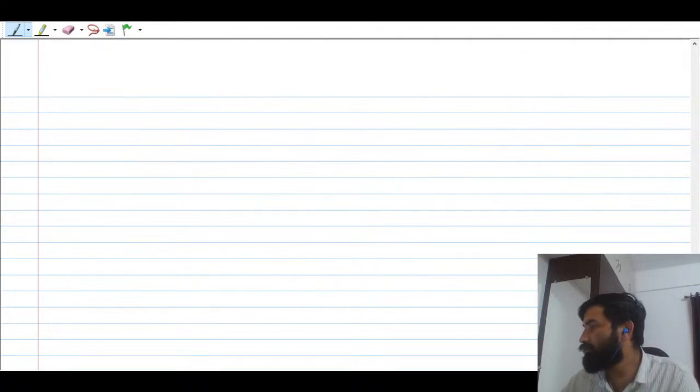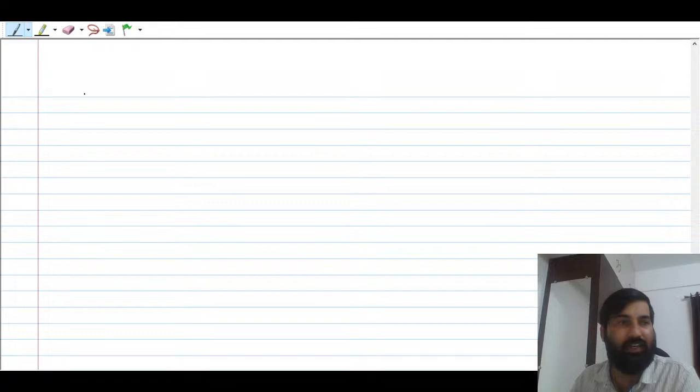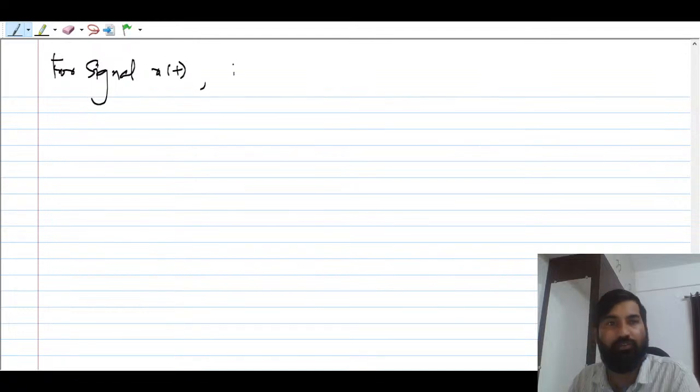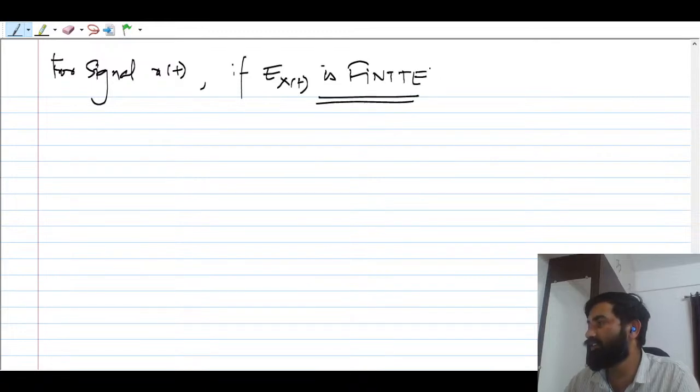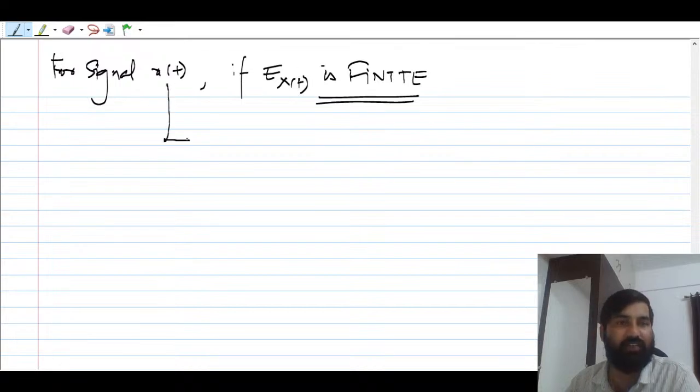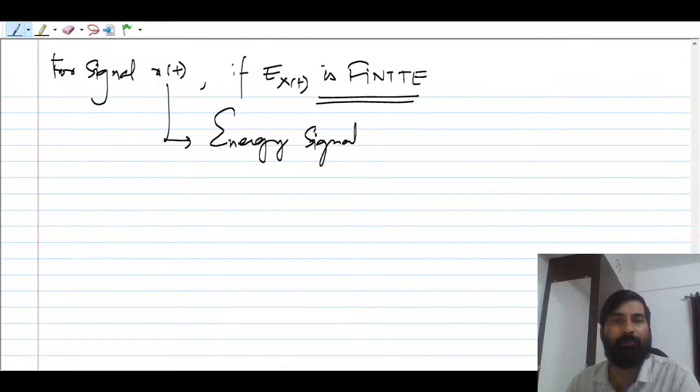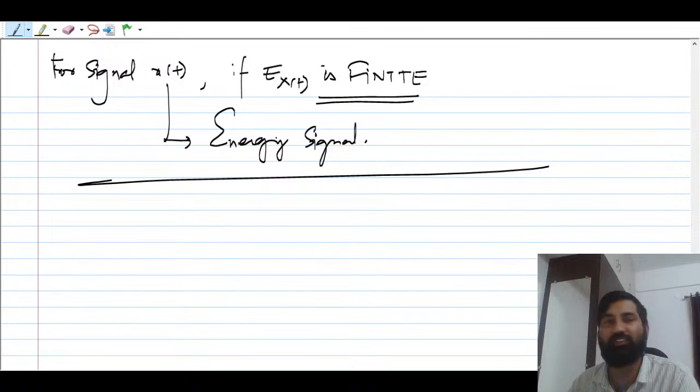Fine, I believe this is fine for everyone. So for a signal x(t), if the energy of the signal is finite, then x(t) is termed as an energy signal. It is not a power signal, it will be an energy signal. So you can say that E_x should be less than infinity.